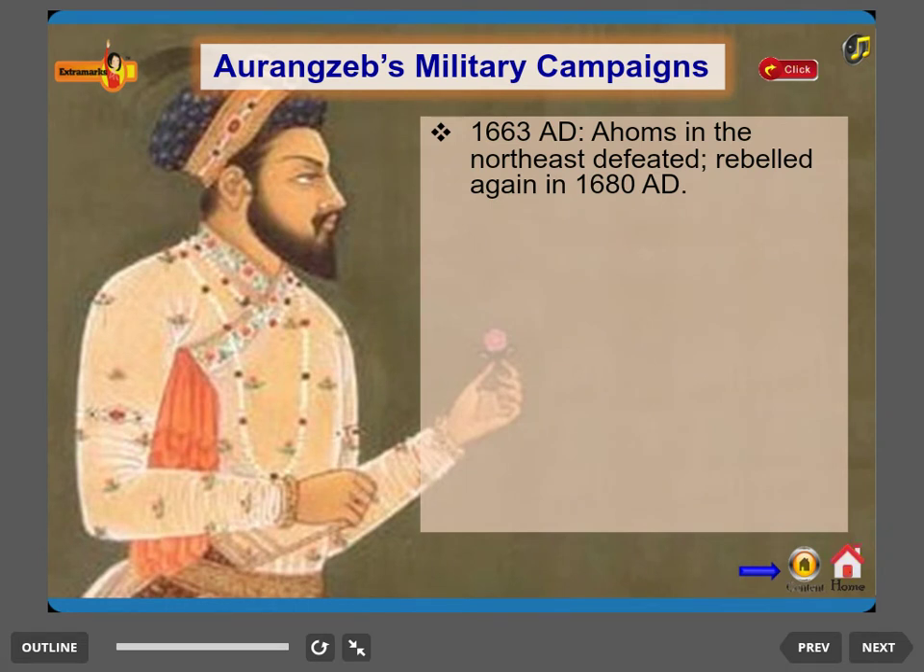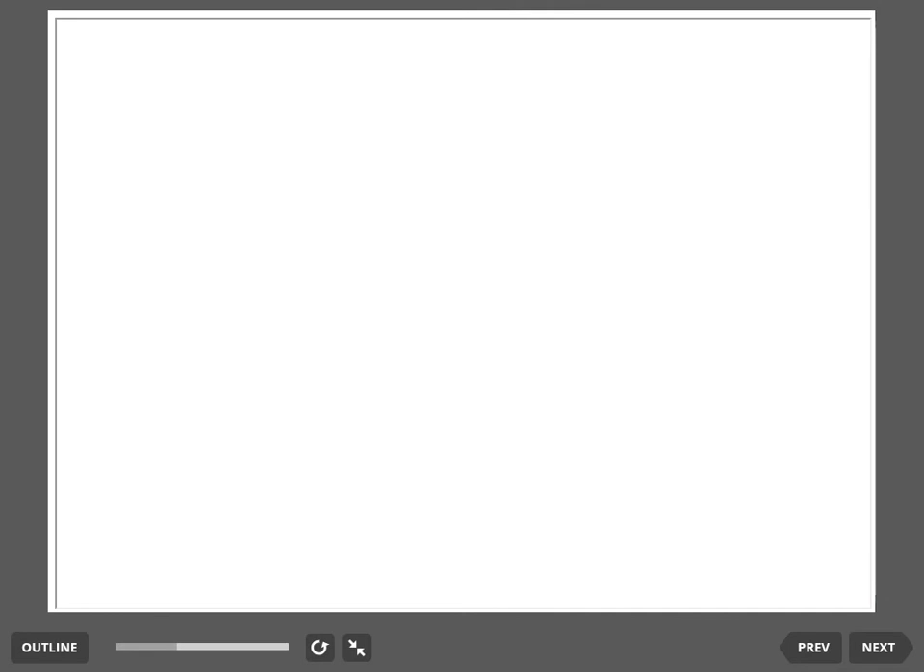Aurangzeb's military campaigns. 1663. Ahoms in the northeast defeated, rebelled again in 1680. We are not doing it further because this part is not there, military campaigns, and that you do not need to learn. Here let me tell you, Ahoms is a tribal community that you will learn in 7th chapter. Let's see this animation.